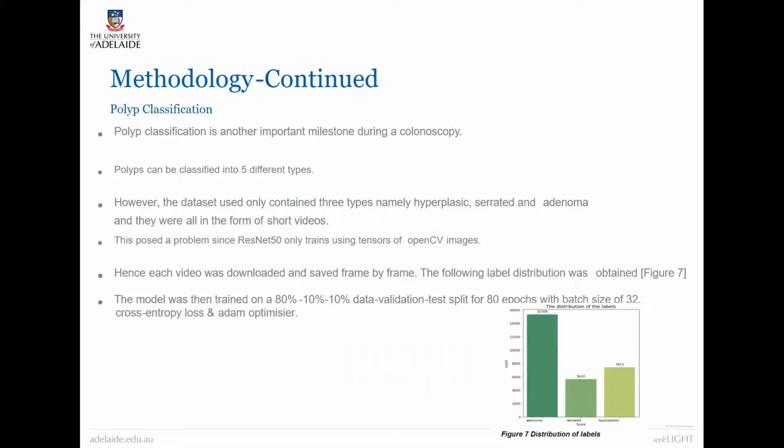of short videos. This posed a problem since ResNet 50 only trains on tensors of OpenCV images. Hence, each video was downloaded and saved frame by frame, and the following label distribution was obtained in figure 7. The model was then trained on the 80-10-10 train, validation, test split for 80 epochs with a batch size of 32, cross entropy loss and Adam optimizer.